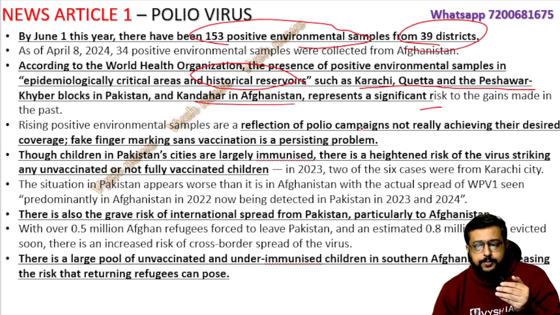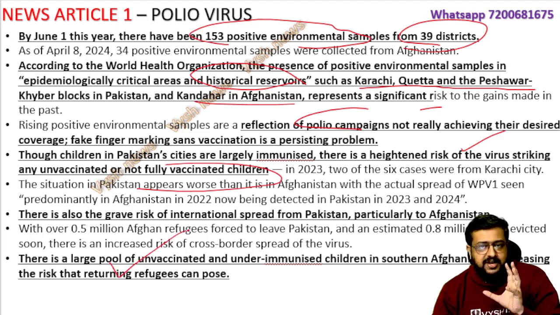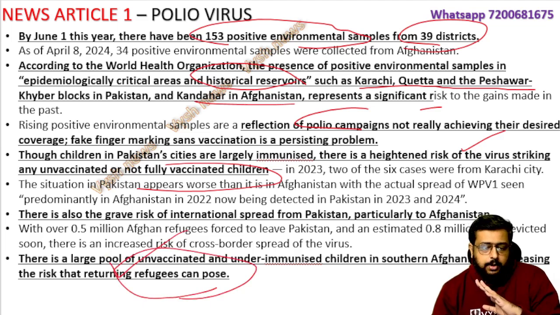Also, the polio campaign there is a scam. It doesn't happen except for showing in papers. They will show that everybody is vaccinated, but everybody is not getting vaccinated. Fake things are happening, just like in voting, where these people stand in queue and create problems in their countries. Here also the vaccination is in the same process. So there's a heightened risk of the virus striking any unvaccinated or not fully vaccinated children, and it will spread. This is the overall article: this large pool of unvaccinated people is going to create a problem for the world.